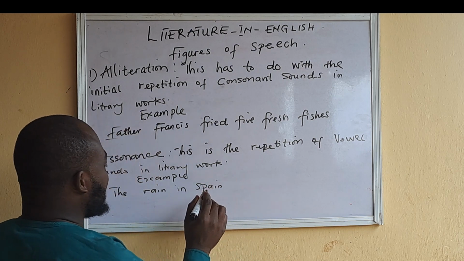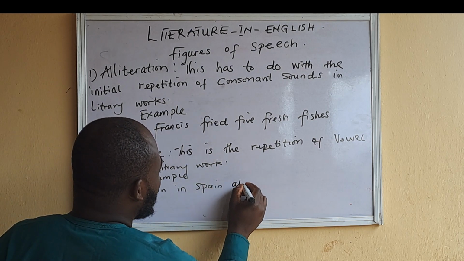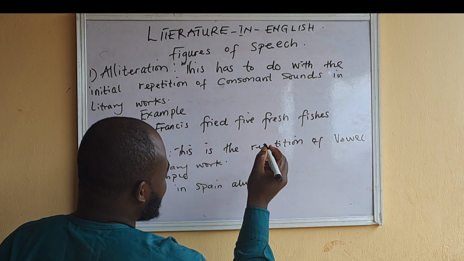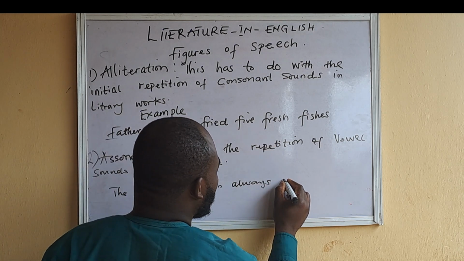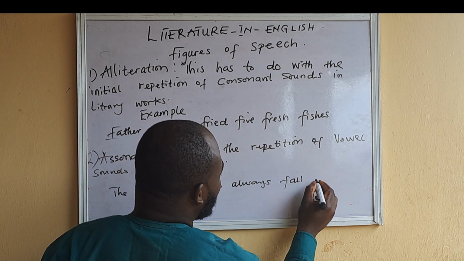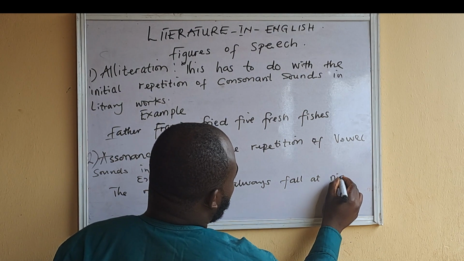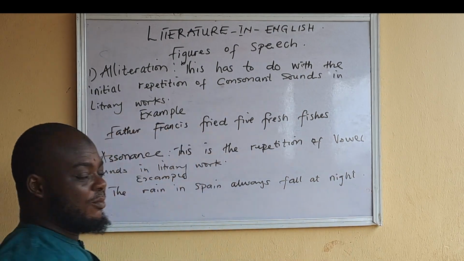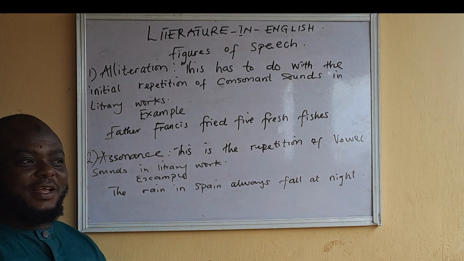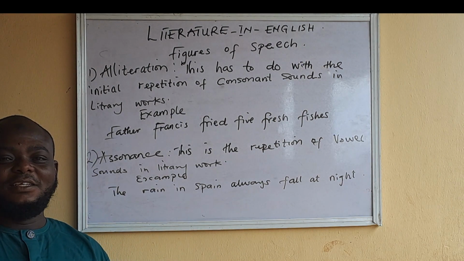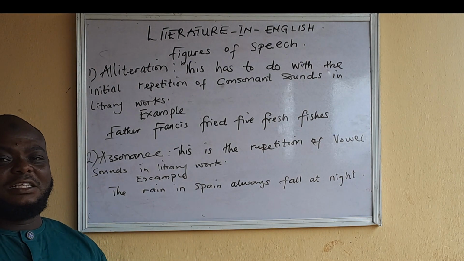The rain in Spain always fall at night. Don't mind me, it doesn't mean rain that falls in Spain is always at night. I only use this as an example.